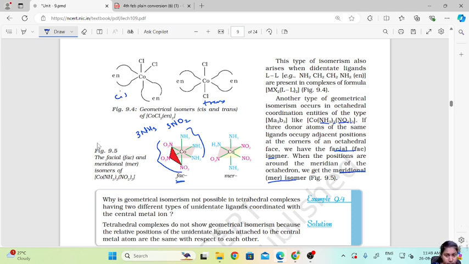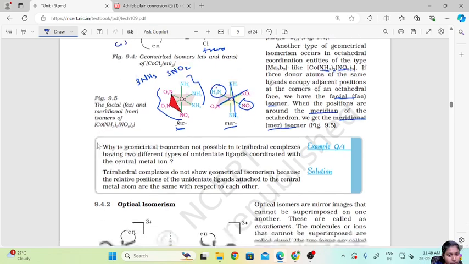If their position changes to a meridian order, meaning two are opposite to each other in this form, then it is known as the meridional or mer isomer. So we have seen cis, trans, facial and meridional isomers, which are related to geometrical isomers.